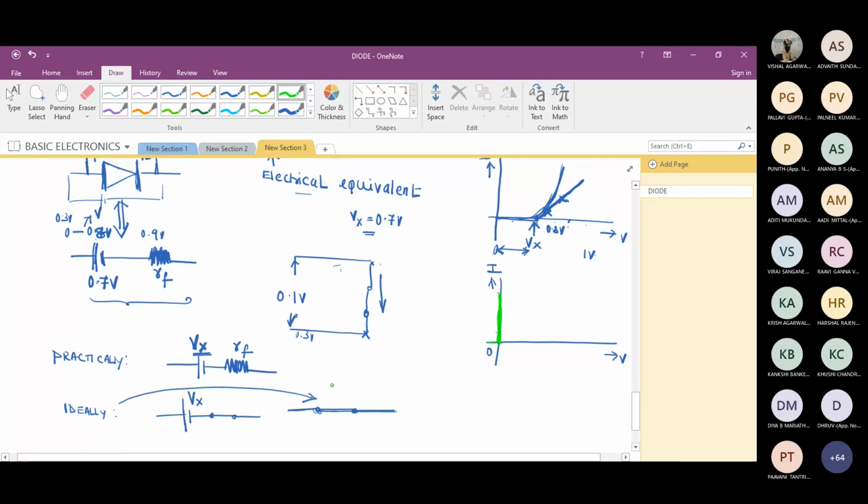This is 100% not going to happen. But this is our expectation. The diode has to conduct as soon as we apply 0.1, 0.2, 0.3, some voltage.